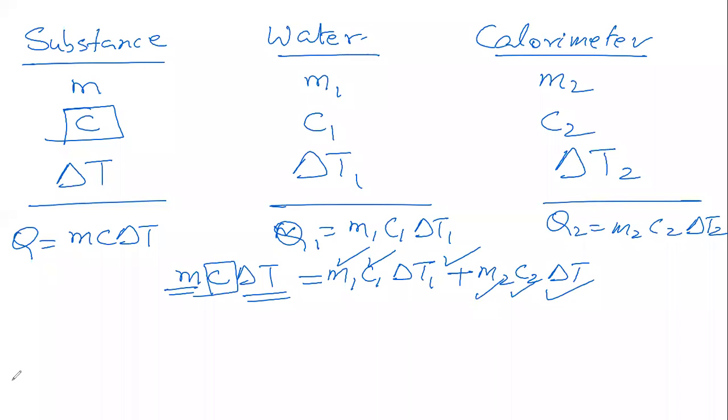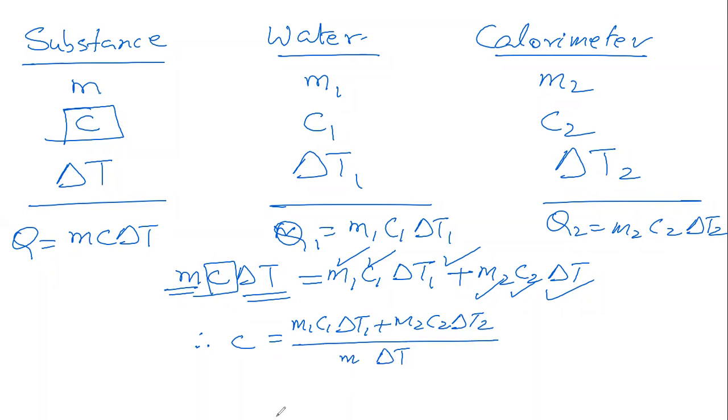What kind of equation is this? If you take this mathematics to the final step, the specific heat of the substance is m1 C1 delta T1 plus m2 C2 delta T2 divided by m into delta T. That's it.